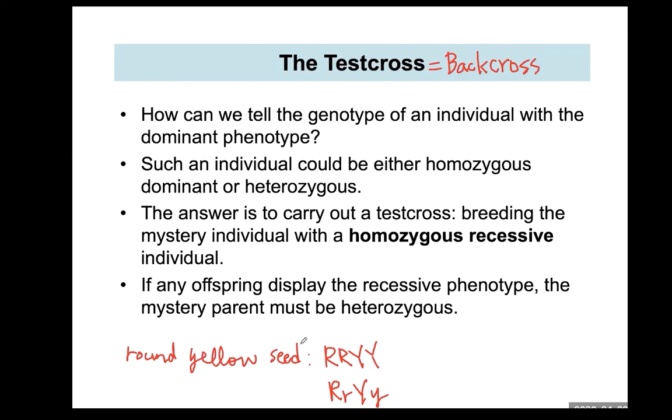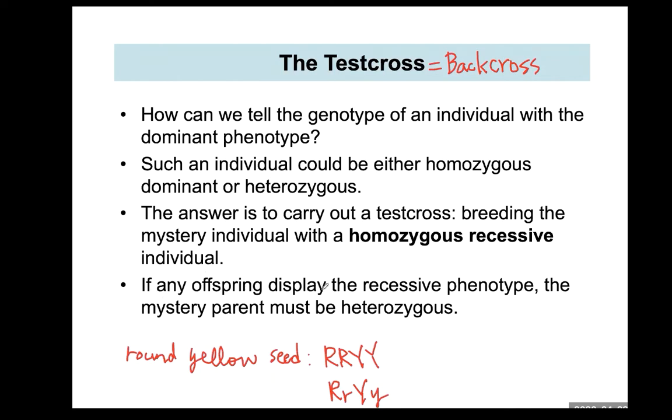Such an individual could be either homozygous dominant, in this case here, or heterozygous. Okay? The answer is to carry out a test cross or back cross, breeding the mystery individual with the homozygous recessive individual.